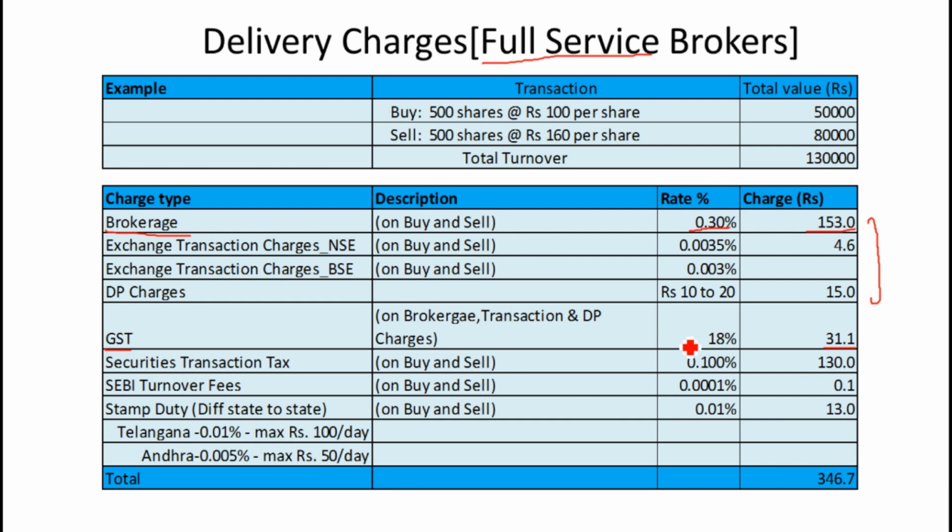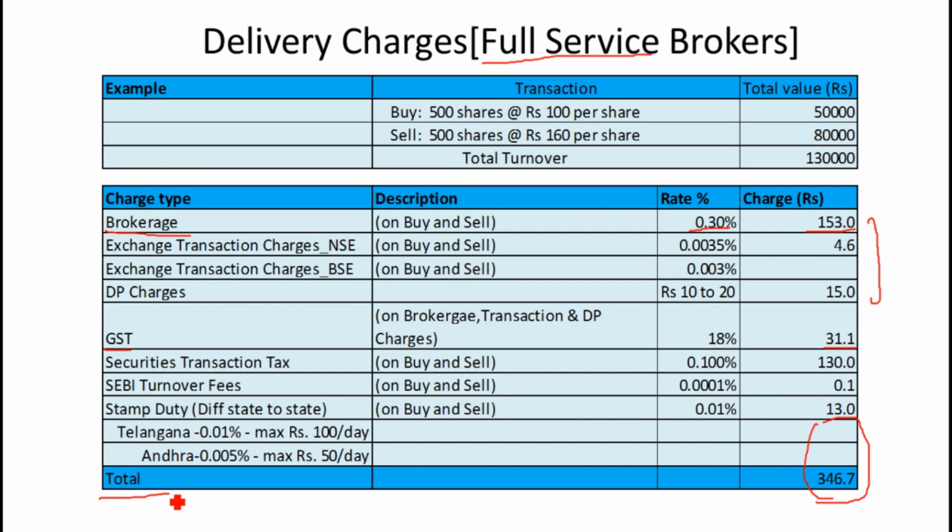Security transaction tax would be the same for both full service broker and discount broker. SEBI turnover fee and stamp duty also would be the same. So the total charge for delivery would come to around 346 rupees.